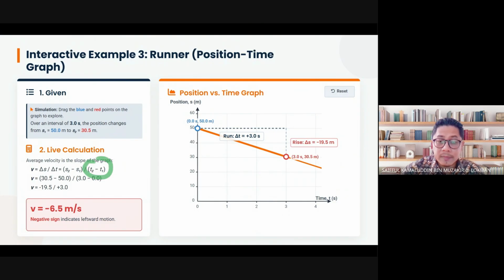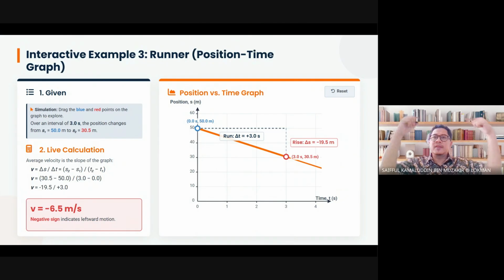T2 is the final time, and T1 is the initial time, which is 0. So the difference of time is 3 minus 0. You get 3 seconds. So delta t over here is this difference of time, 3 seconds.